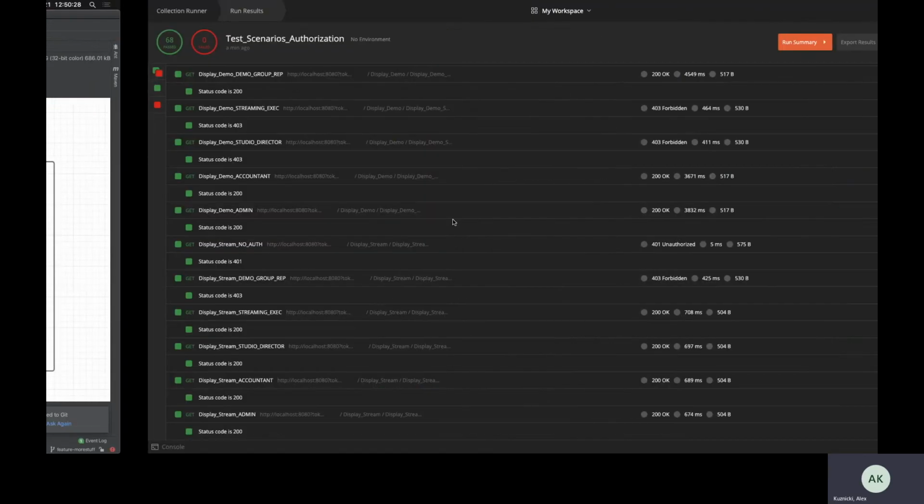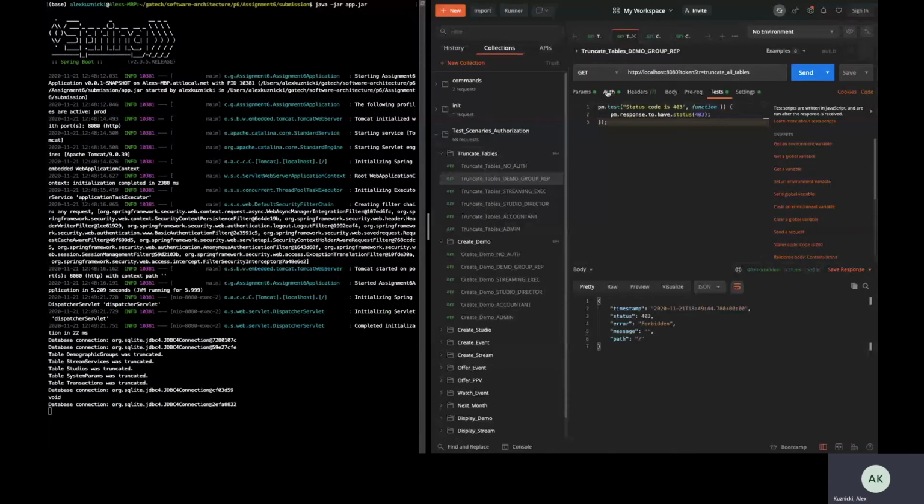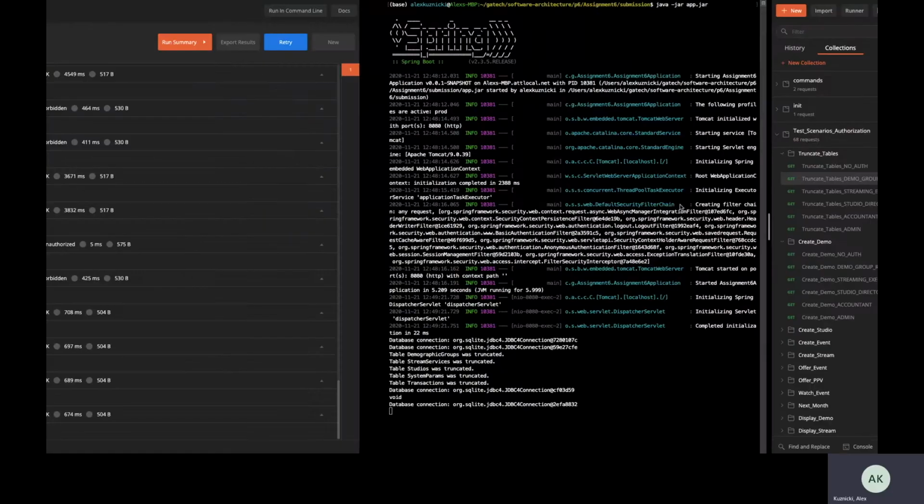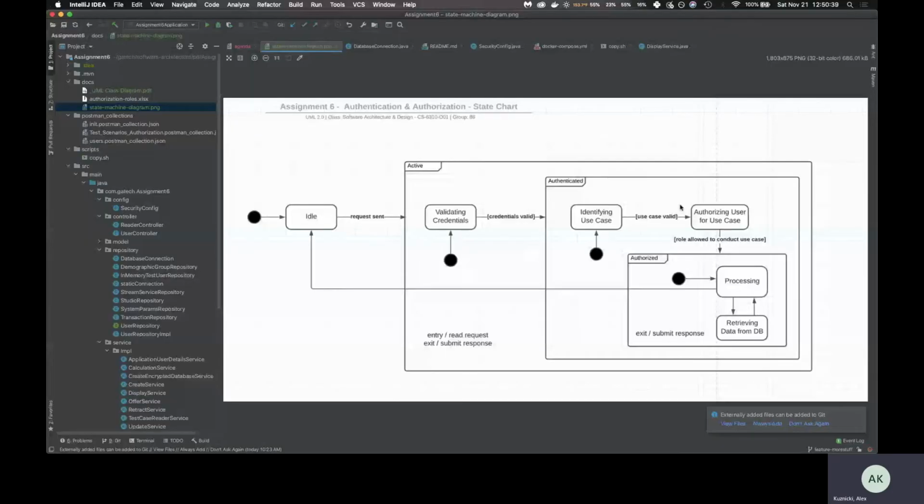In our API request, we pass in the username and the password, and Spring is able to parse that out, look up in our database which users are there and what their password is, and compare that information to determine if that user, based on their password, is who they say they are.